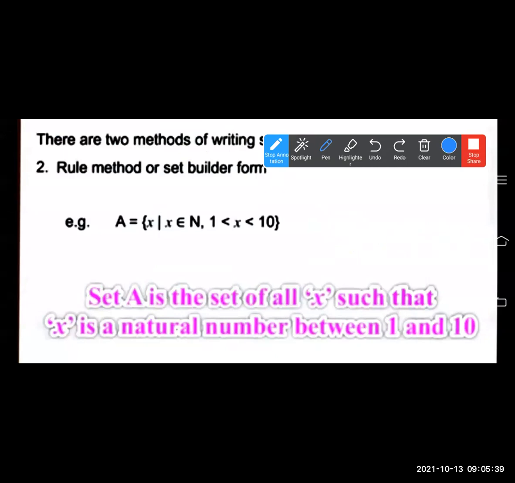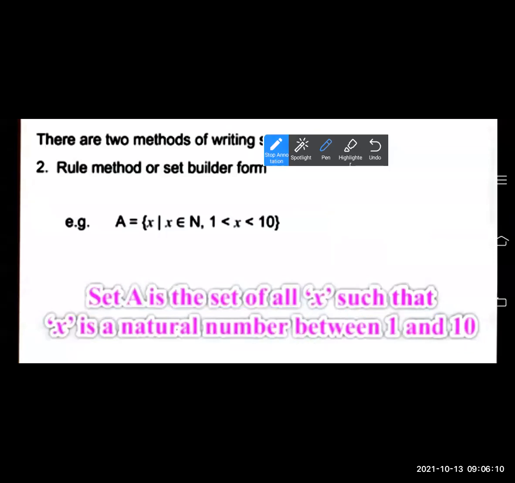So how will you read this set? This is A is equal to open curly bracket x vertical line, x belongs to N, 1 less than x less than 10, close curly bracket. This way you have to write, and it is read as set A is the set of all x such that x is a natural number between 1 and 10. Fine.